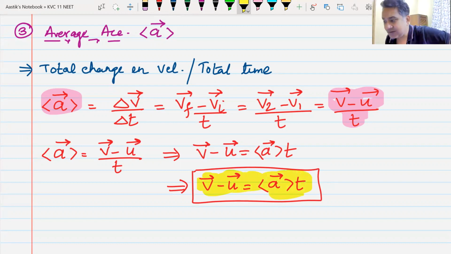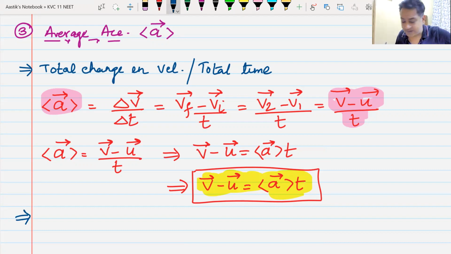You have seen and read this formula, but maybe not in this form. There are two things that are different in the form that I have written. Firstly, I have written it in the form of vector. Secondly, instead of using A average, you must be using A. V minus U is equal to AT, or V is equal to U plus AT. I have written A average, you have written A. What is the difference? We will see that difference, but let us first note down the important points.